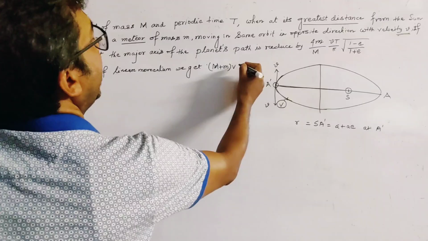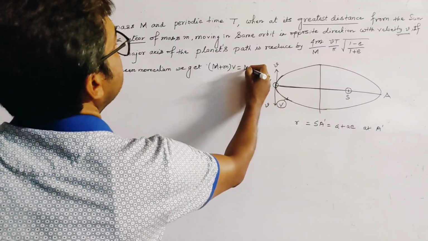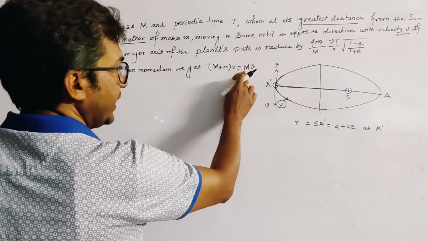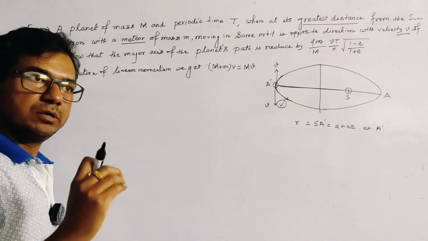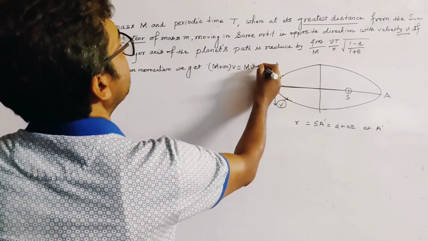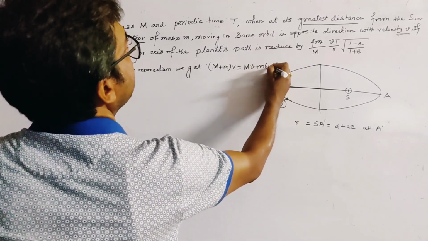Okay, and before collision capital M into v. Okay, this is the mass of the planet and this is the velocity of the planet, and plus m into minus v.